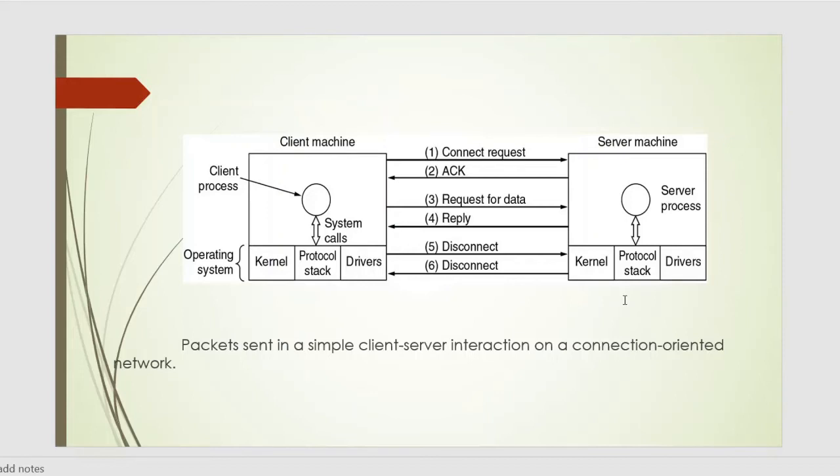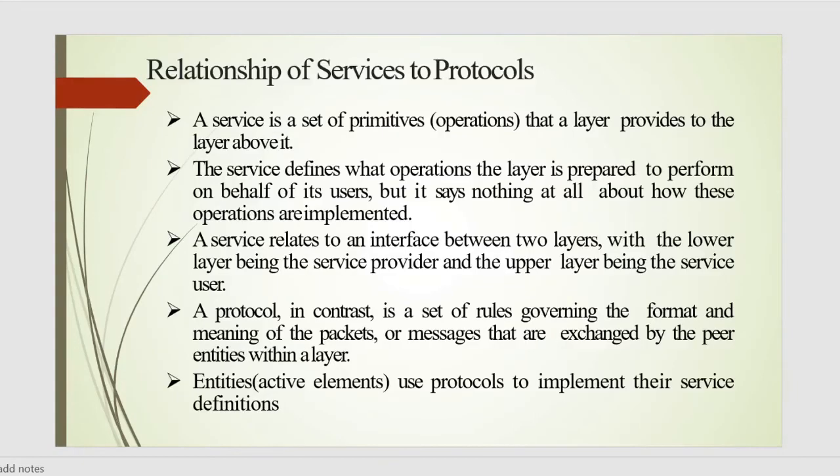So, when the client is done, it executes the disconnect service request to terminate the connection. Usually, an initial disconnect is a blocking call, that means suspending the client and sending a packet to the server saying that the connection is no longer needed. And when the server gets the packet, it also issues a disconnect service request of its own, acknowledging the client and releasing the connection.